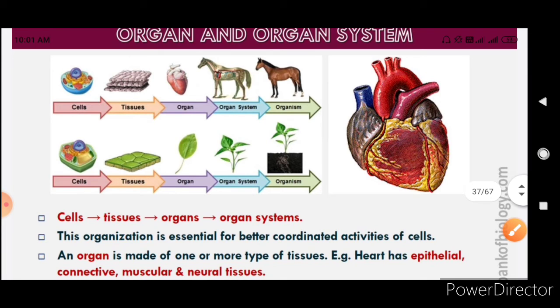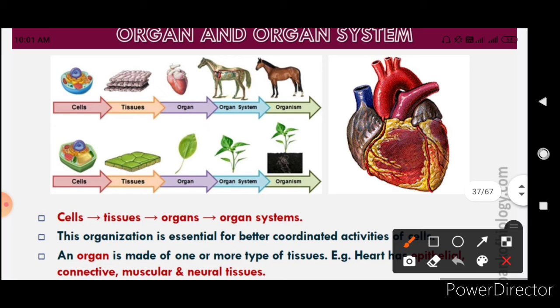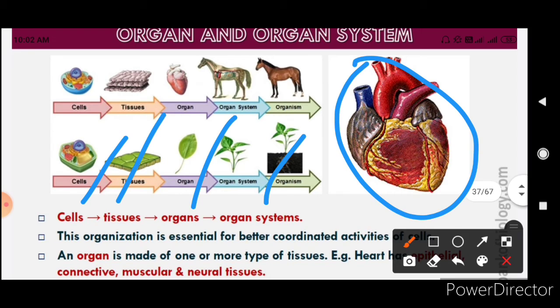Now this is the organ and organ system. Cells will make tissue, tissue will make organ, organ will make the organ system. This organization is essential for better coordinated activities of the cell. An organ is made up of one or more types of tissue, that is, the heart has epithelial, connective, muscular and neural tissue.